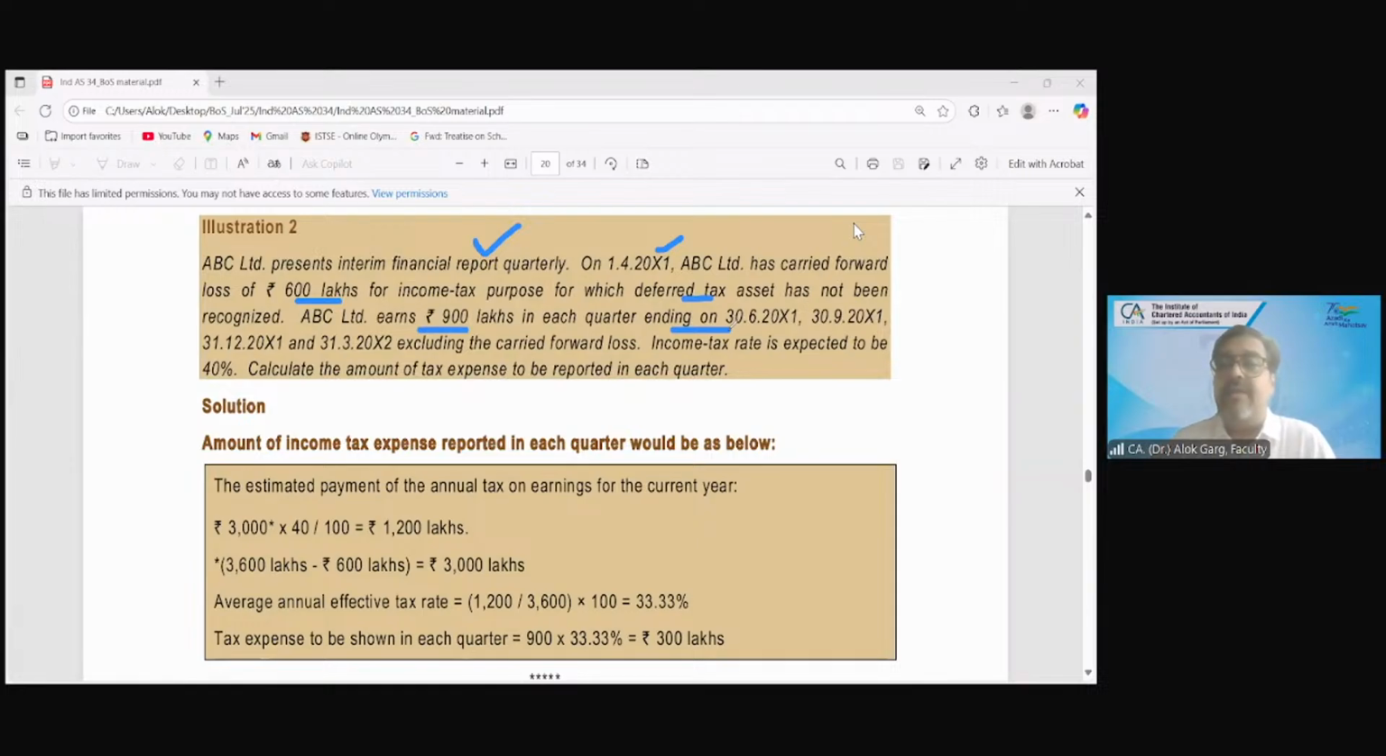So if they are earning 900 lakhs every quarter, what is the total annual income? 3,600 lakhs. And how much are their brought forward losses? 600. So what is your estimated annual taxable income? 3,000. Income tax rate is expected to be 40%. Calculate the amount of tax expense to be reported in each quarter. So your annual income is 3,600, your annual taxable income is 3,000, and the tax rate is 40%. What is the total tax?